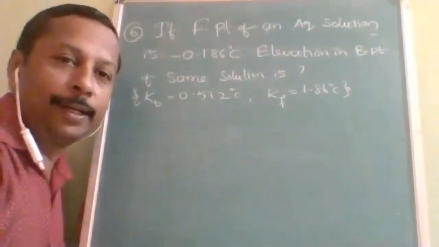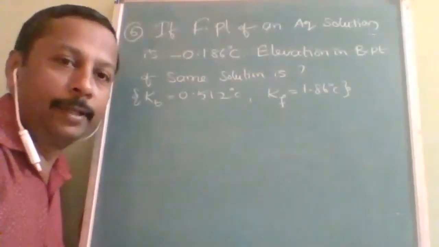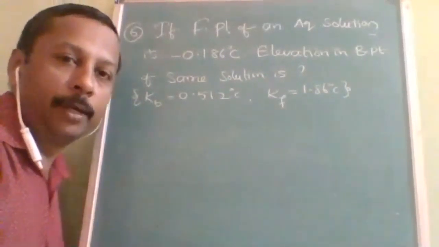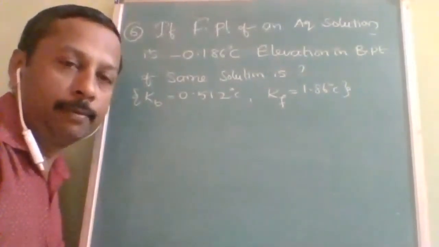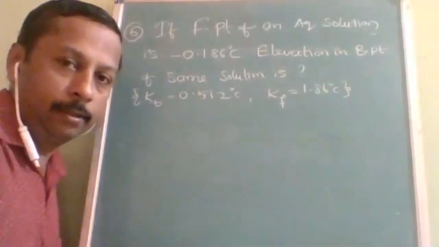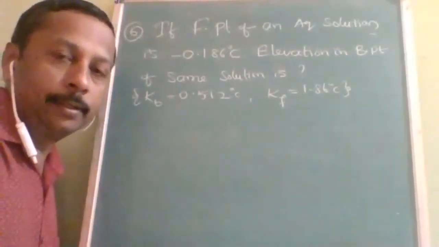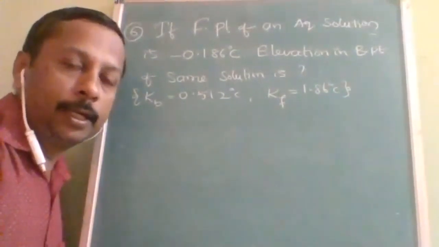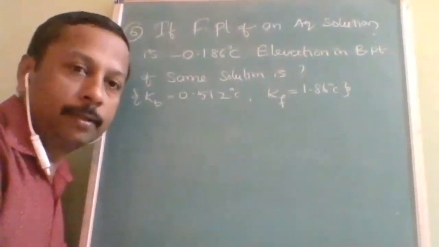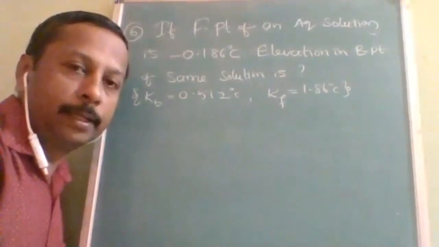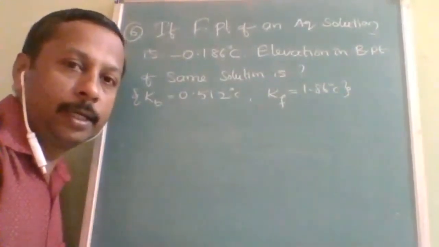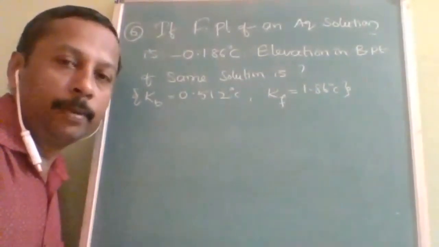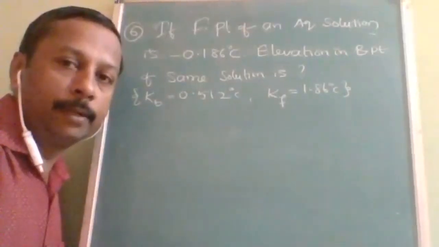One more interesting and different model question is here. If the freezing point of an aqueous solution, which means the solvent is water, is given, you can find delta T_f. It will be 0 minus of minus 0.186, so delta T_f will be 0.186.